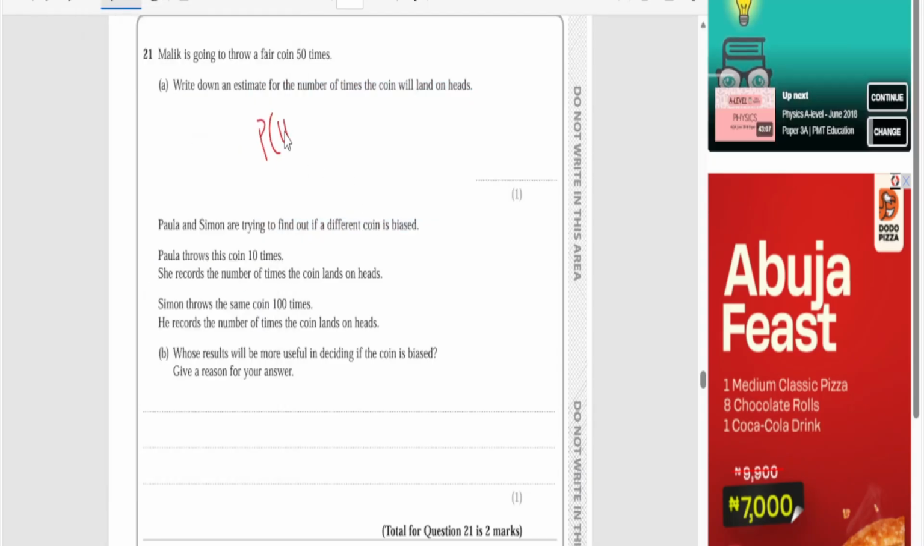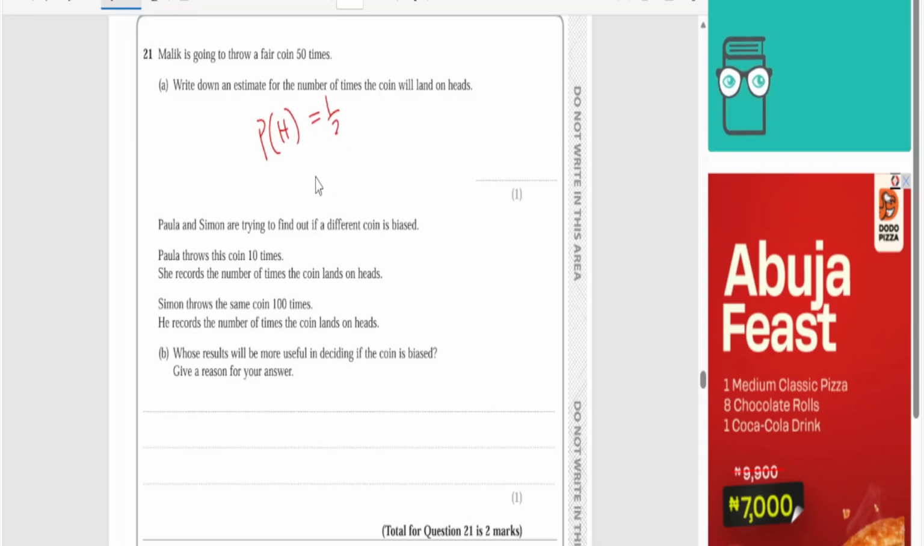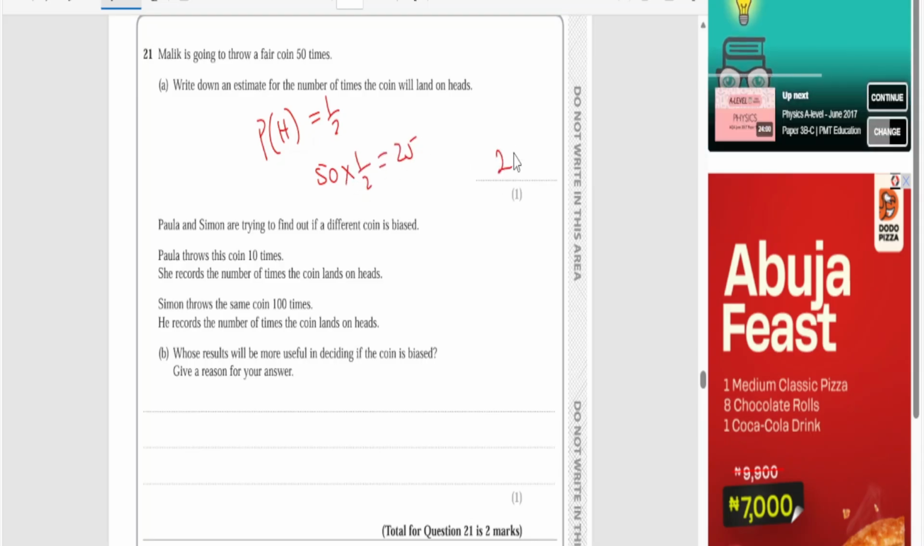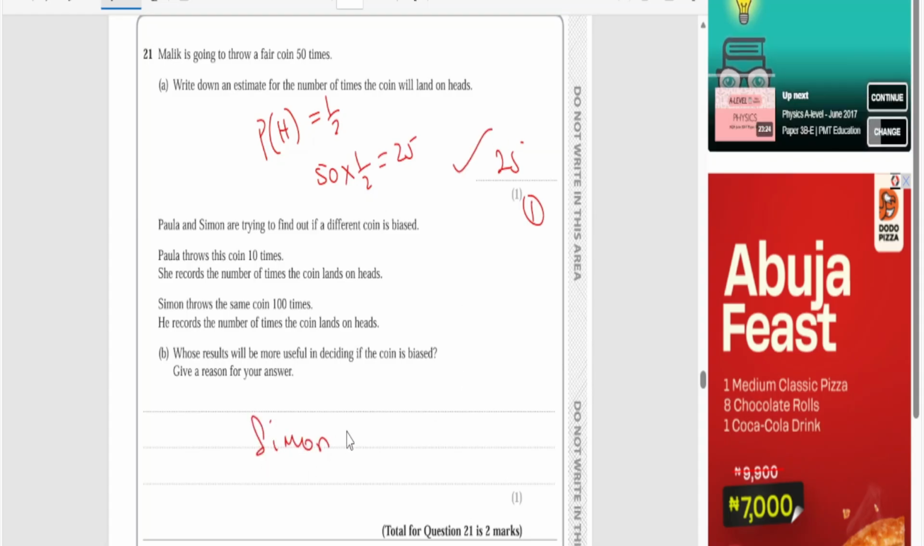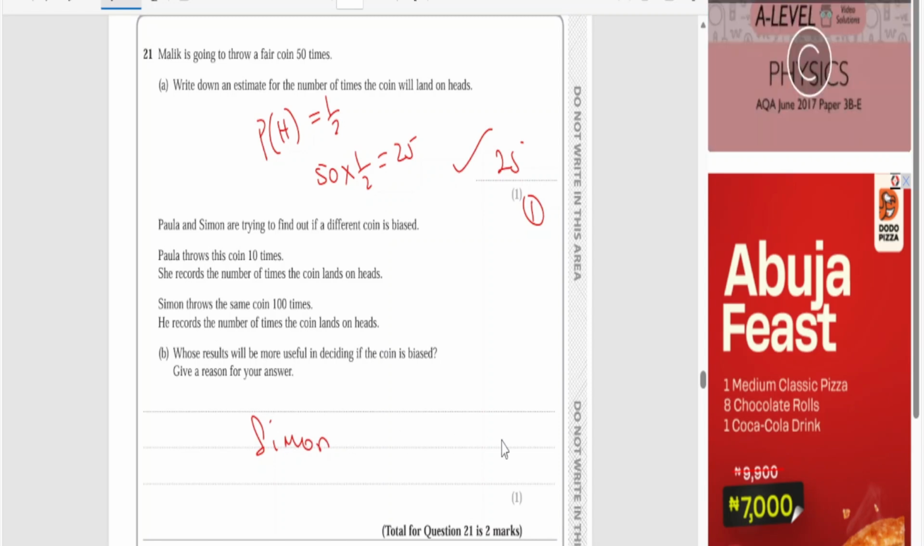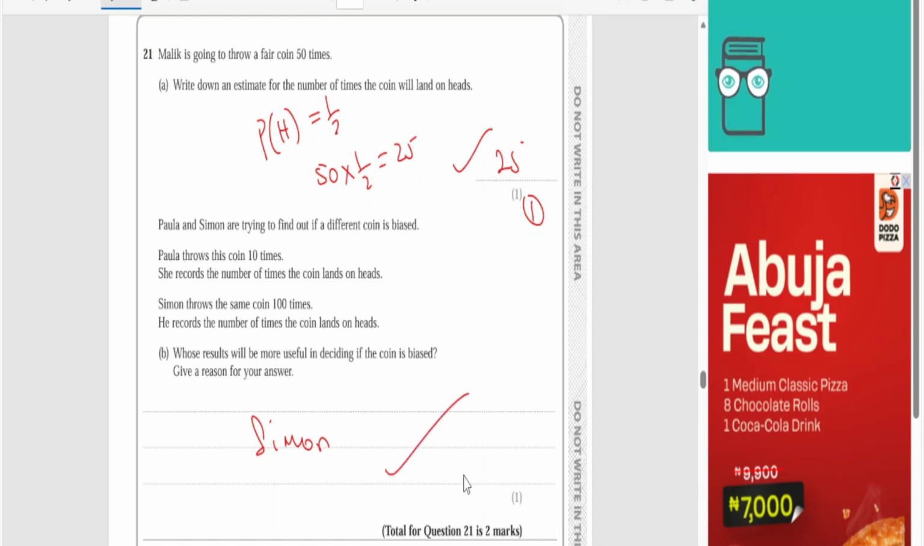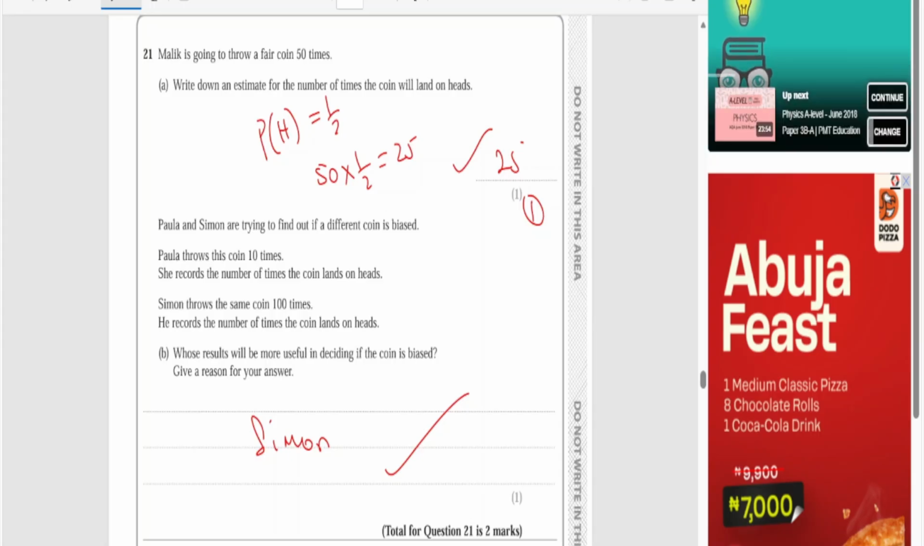The probability of a head is half. So since it is thrown 50 times, it will now be 50 times the probability, which is 25. So give that place 1 mark. And then Simon is correct here because Simon did the throw 100 times. So he will be more accurate than Paula, who did it 10 times.